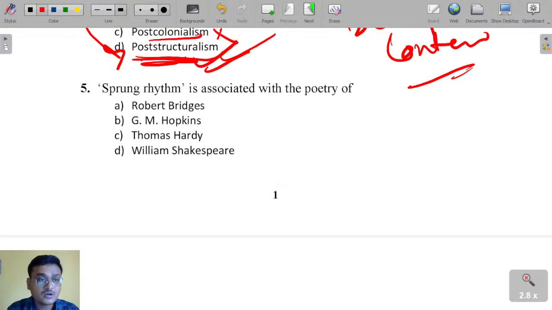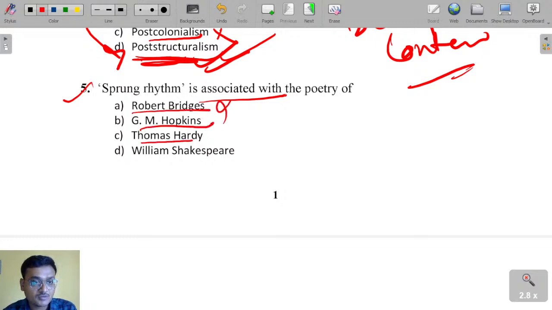What is sprung rhythm? Sprung rhythm is associated with the poetry of Robert Bruce, no, J.M. Hopkins, Thomas Hardy, William Shakespeare. So here sprung rhythm is associated with J.M. Hopkins.